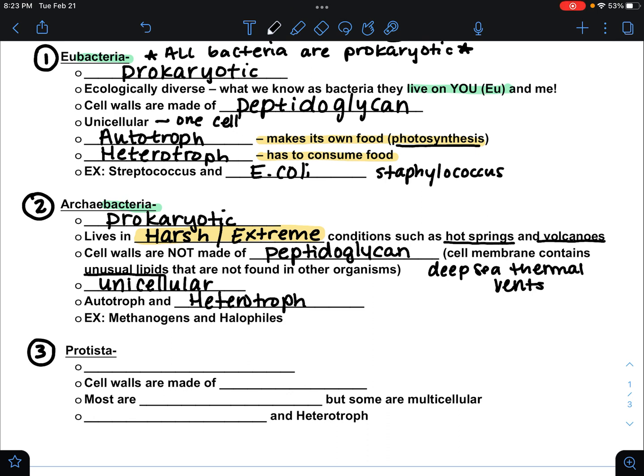Remember, kingdoms are very large. They encompass a lot of organisms. They are very inclusive because they include a lot of organisms. Examples could be methanogens or halophiles, but really look for that harsher extreme environment. Okay, those are our two prokaryotic